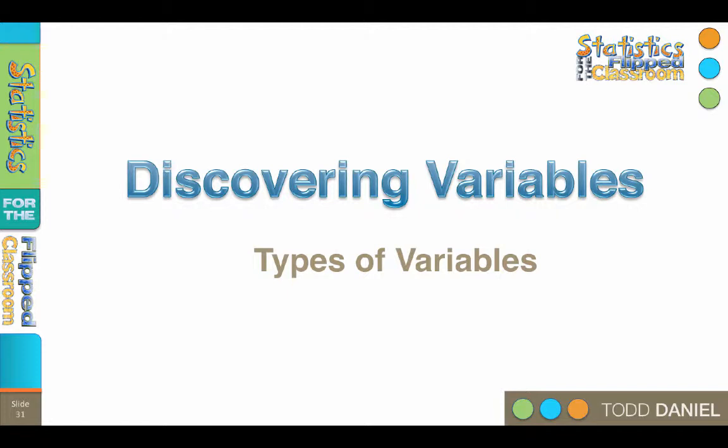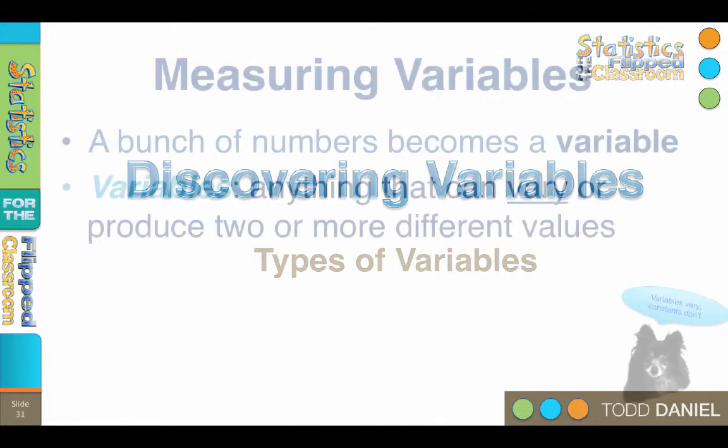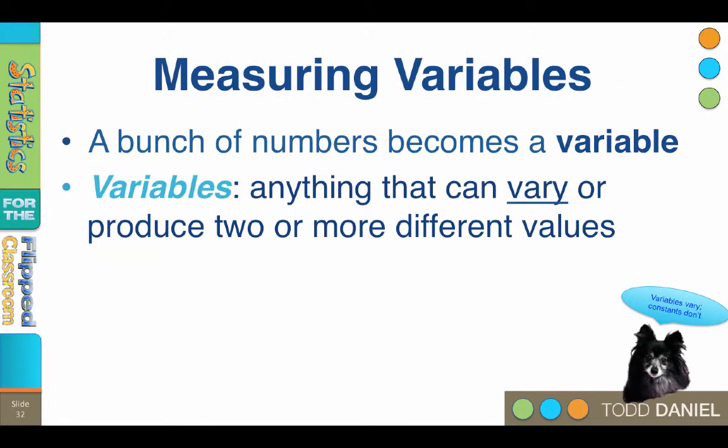We now know that numbers can perform multiple jobs. Numbers can stand for names or categories, or they can measure something. But something remarkable happens when we put a lot of those numbers together in a group. When you put a bunch of numbers together, they become a variable. Variables are anything that can vary or produce two or more different values. So think about anything about human beings that we could measure, and it's probably a variable.